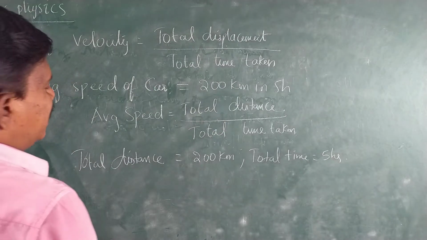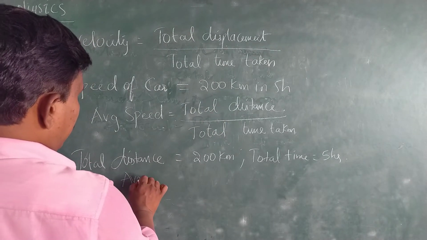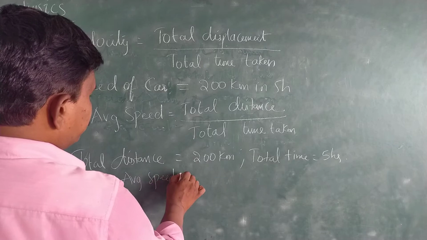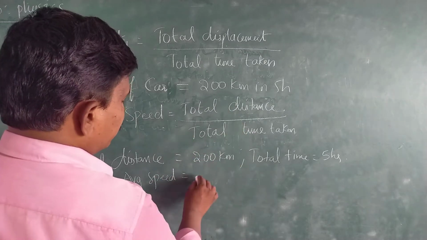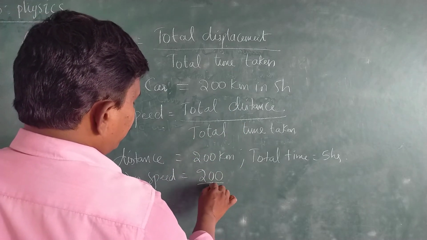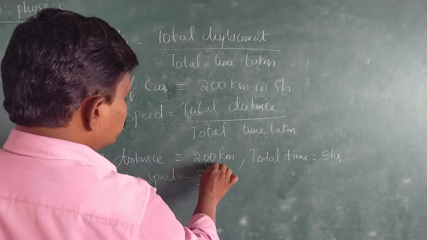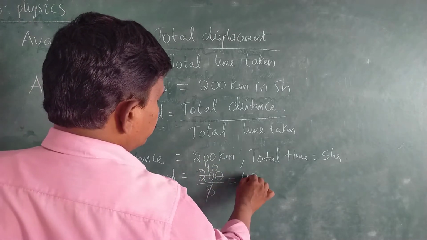Therefore, what is the average speed? Average speed is total distance by total time, 200 by 5. 5 fours are 20, therefore that is equal to 40.